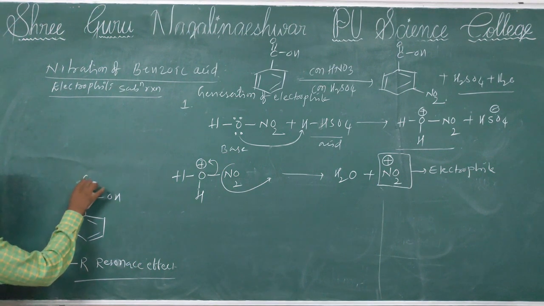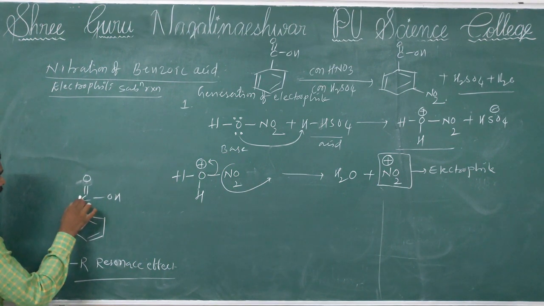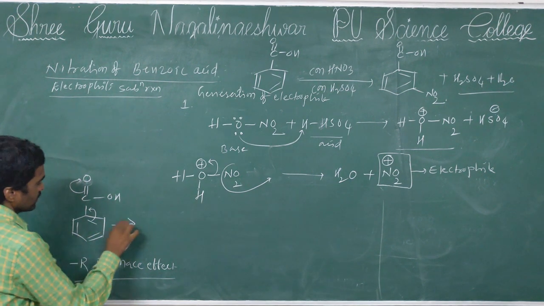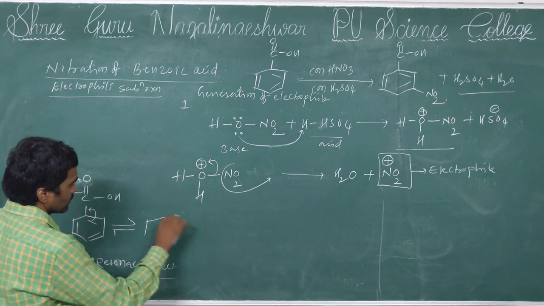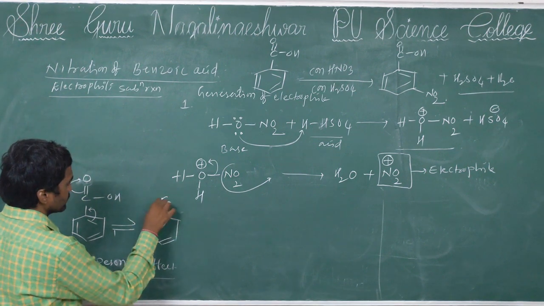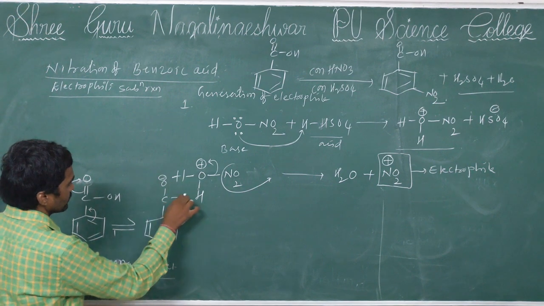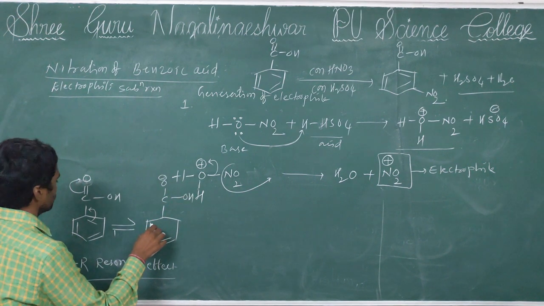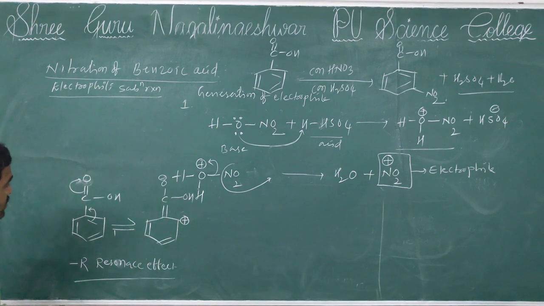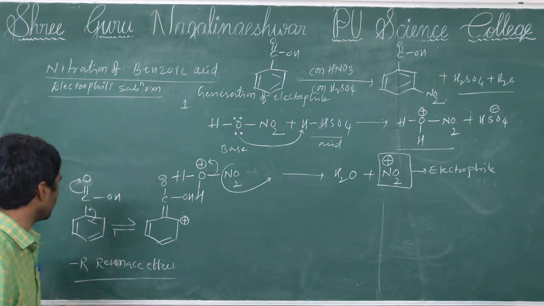This oxygen accepts the pi bond, so then the bond shifts here. You observe, this is very clear, O minus. Here positive charge is formed. Which position? Ortho position.